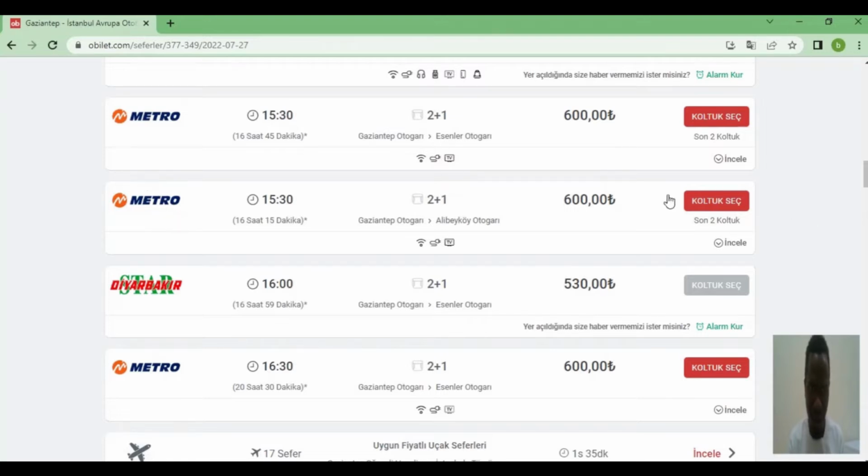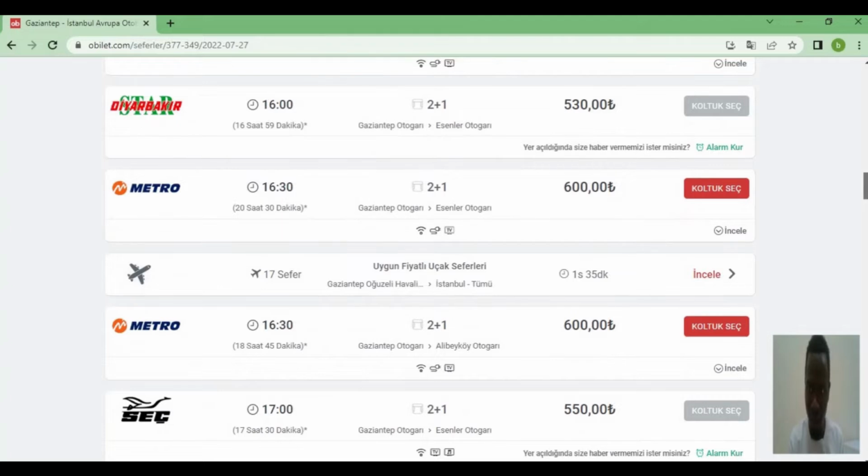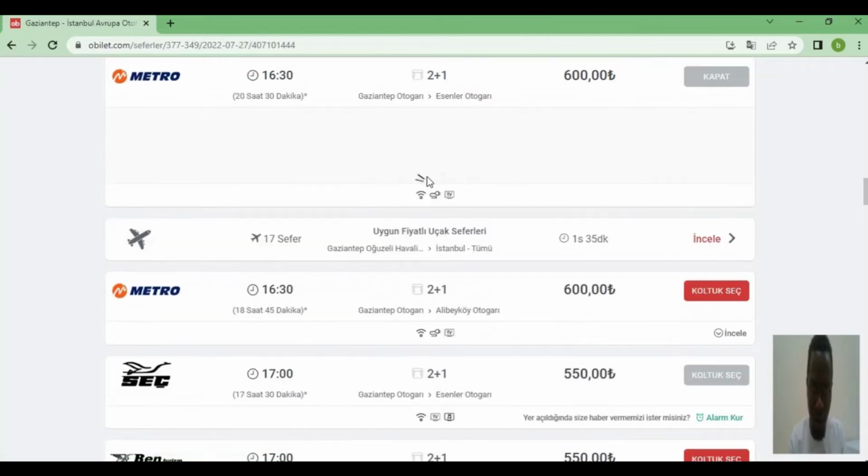This one is at 3:30, and I don't want to travel at 3:30, so let me go down and look for the ones which are at 4. There are some buses here also, like this one. It's also Metro, and it's at 4:30, so I think I have to check this. And down here it's going to Istanbul, that is Esenler Otogar. This is actually where I want to go, so let me check this.